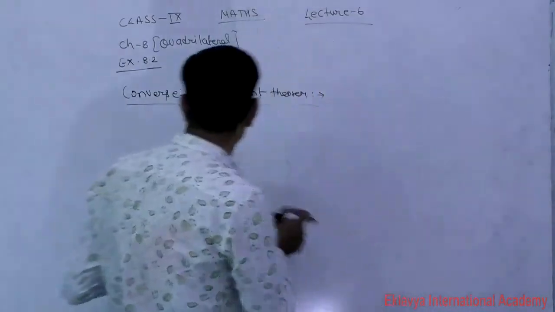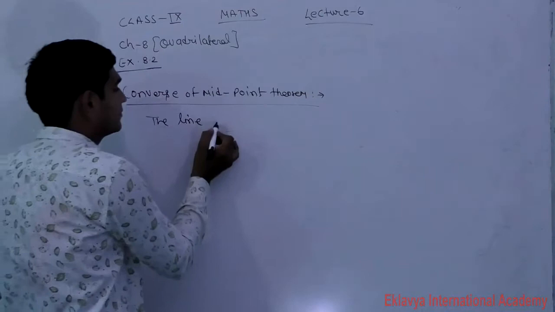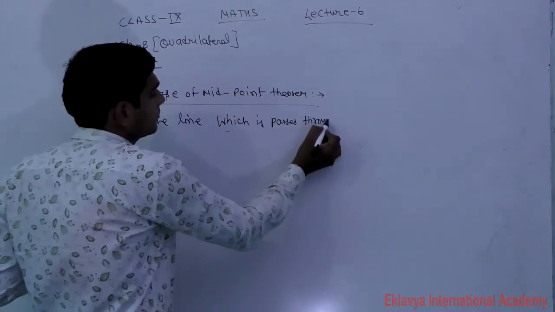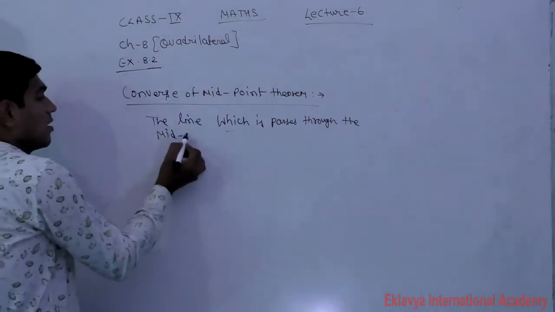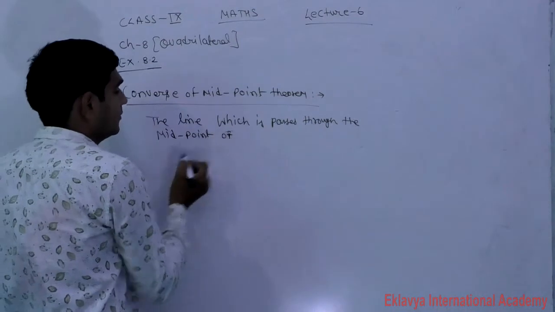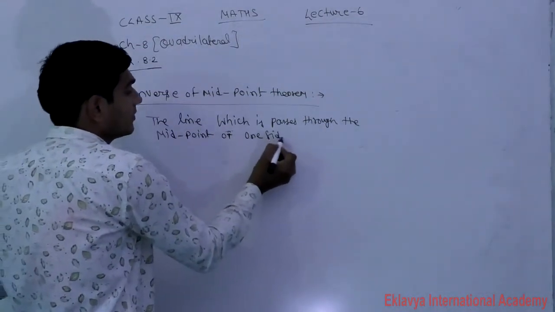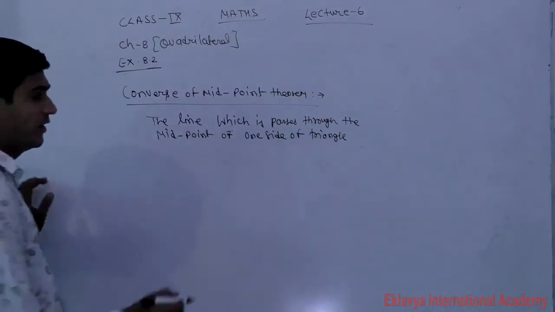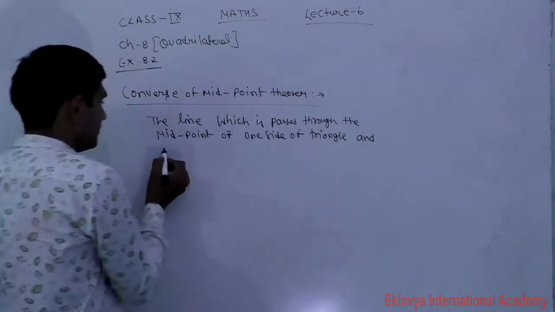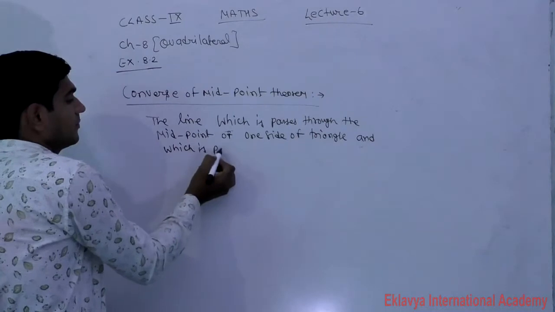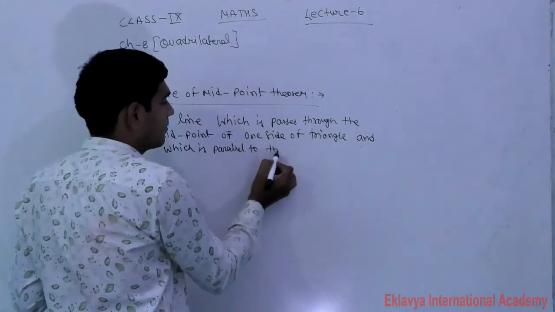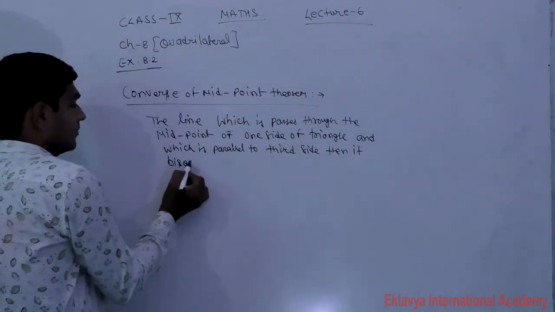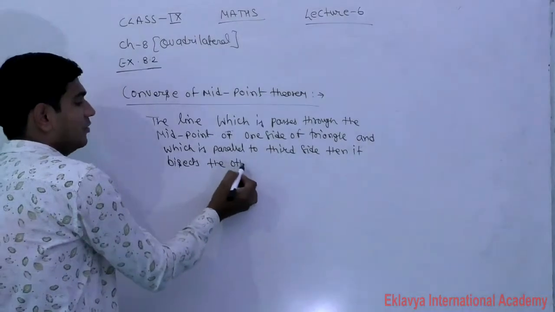The line which passes through the midpoint of one side of a triangle and is parallel to the third side, then it bisects the other side also.